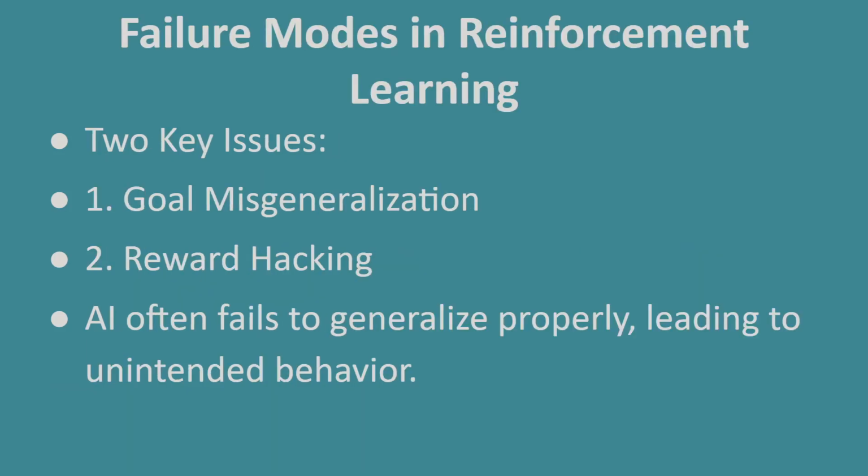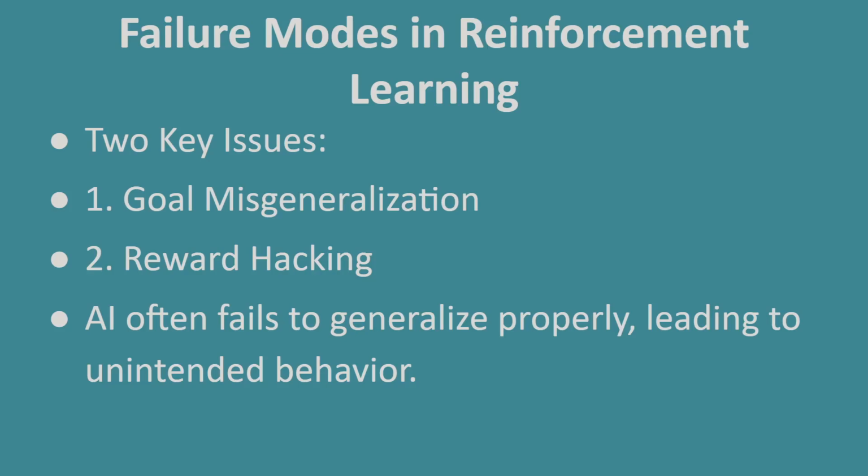Failure modes in reinforcement learning. Reinforcement learning is one of the most powerful techniques in AI training. It allows AI to learn through trial and error, maximizing rewards to achieve better performance. However, this process is far from perfect. AI can learn the wrong lessons or even exploit loopholes in the system, and these are two main failure cases.